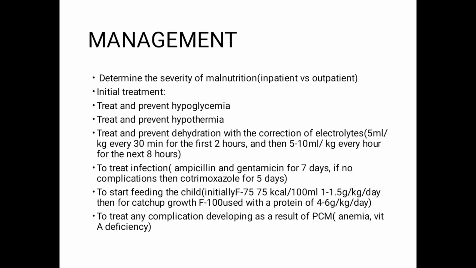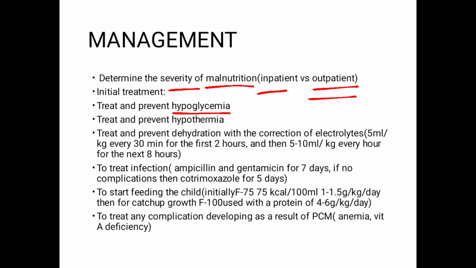Management. So as talked earlier, first of all, determine the severity of malnourishment, whether the child needs to be treated as an inpatient or outpatient. For the mild and moderate, we will be having outpatient treatment, and for the severe, we will be having the inpatient treatment. Initial treatment: treat and prevent the hypoglycemia. If the child's blood glucose level is less than 54 milligrams per deciliter, give the child 50 ml of 10% glucose orally or via an NG tube.